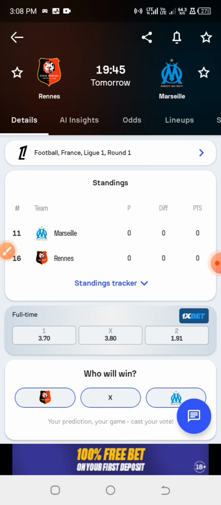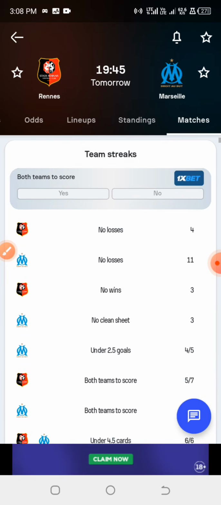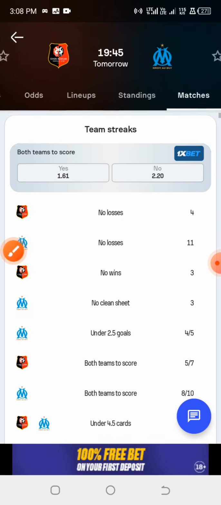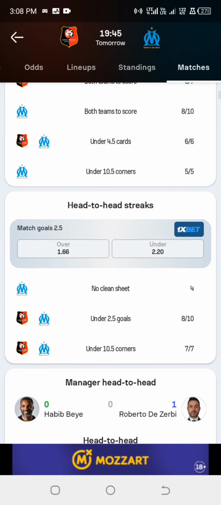All right, so this app will actually help us to eliminate some games that can make us have second thoughts, because it will reveal the streaks of these particular teams. And when you are playing over 2.5 goals and you can't get over 2.5 goals for the home team and the away team, there are some factors that you need to look into, because now I'm seeing under 2.5 goals 4 out of the last 5 games of Marseille. And unless, okay, we have both teams to score, yes, for the home team Rennes, so there is a high chance of this particular game ending up as over 1.5 goals.